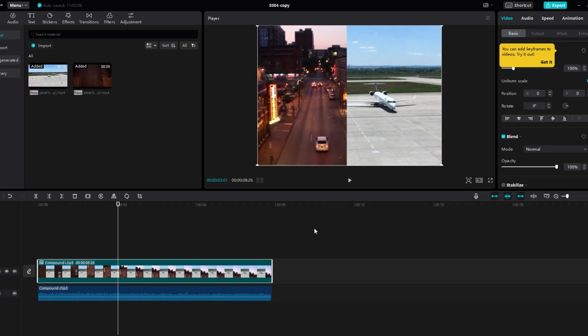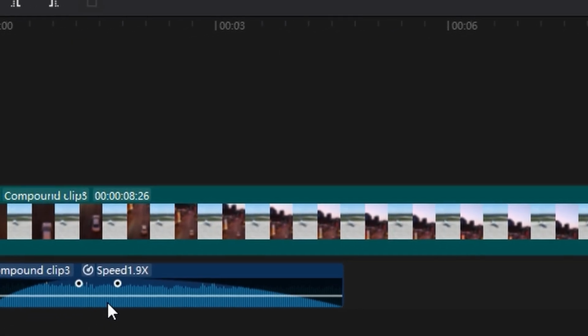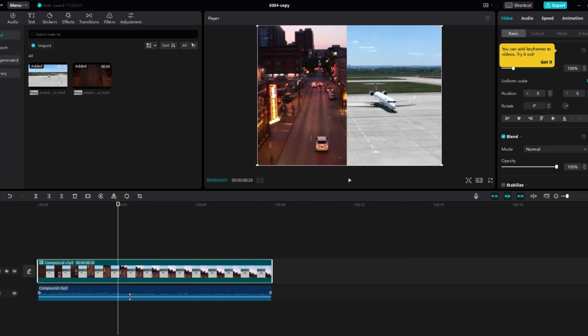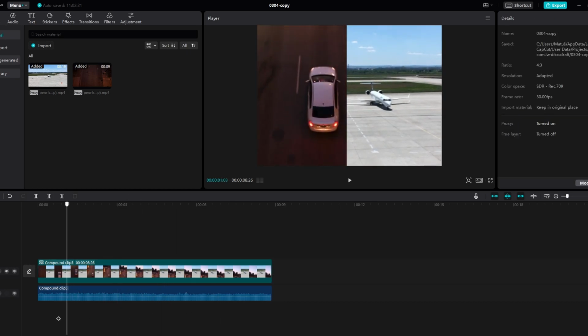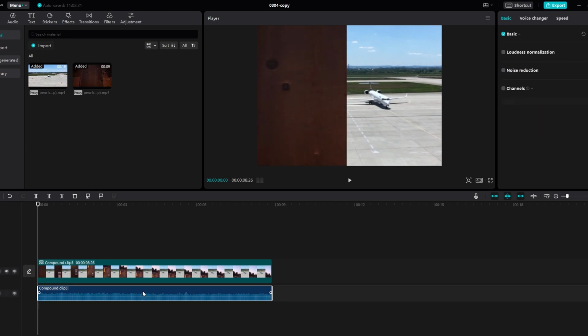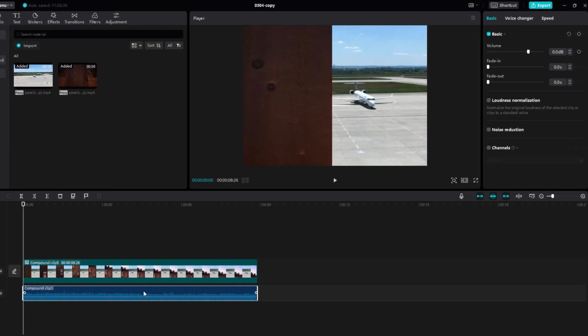In today's video, I will show you how to edit audio on CapCut. Launch CapCut on your PC and open the project containing the audio you want to edit. Click on the audio track in the timeline to select it. Ensure it's highlighted for editing options to appear.